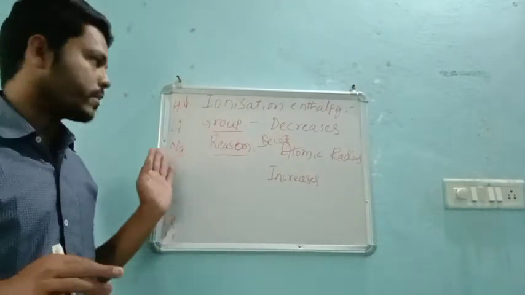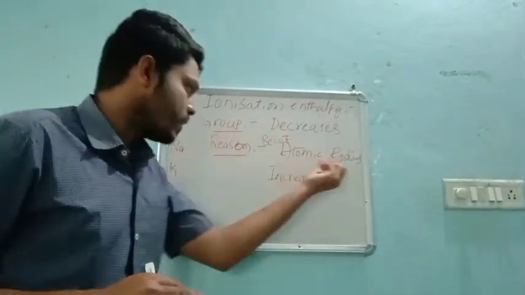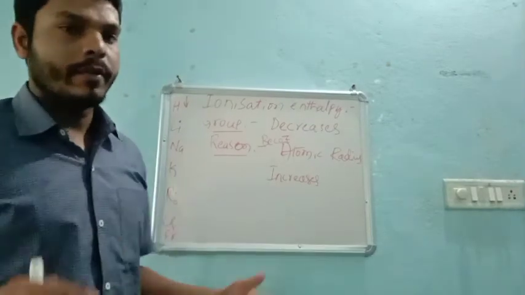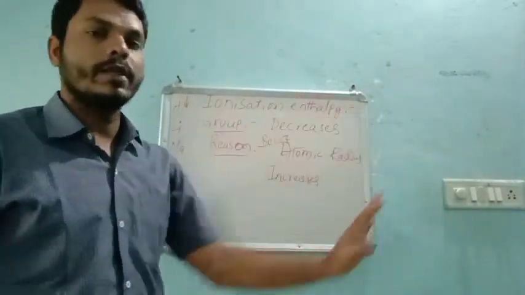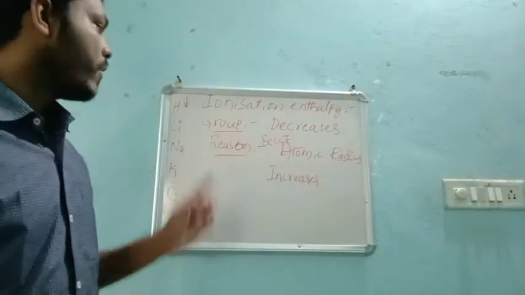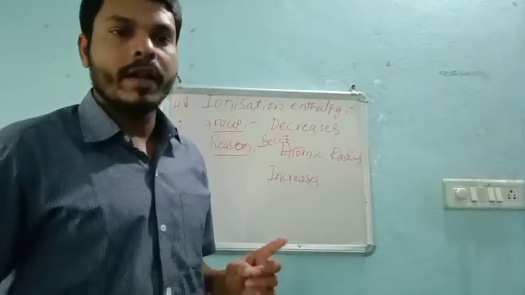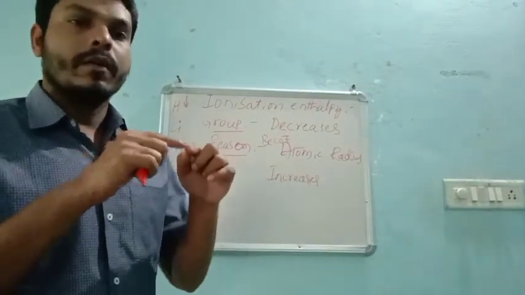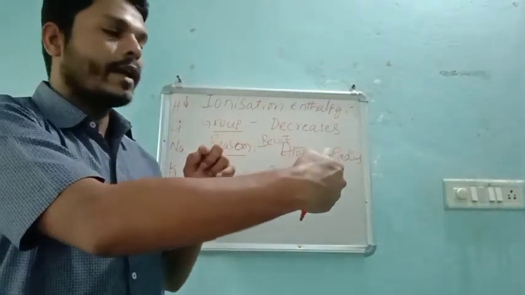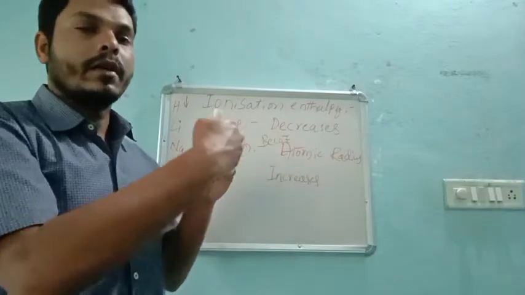In the last class we had seen, due to this atomic radius increment, that the electron moves farther and farther away from the nucleus. As the electron moves away from the nucleus, definitely we require less amount of energy. Why? Because the nucleus and the electron distance will be increased.